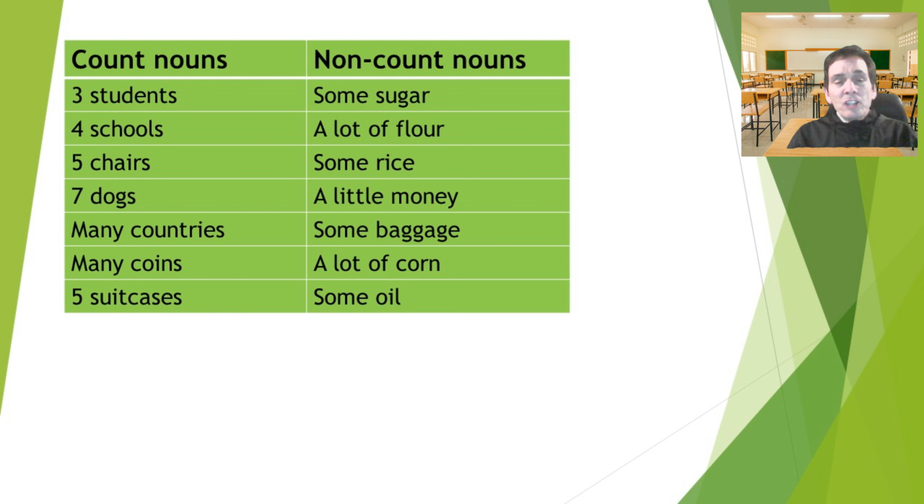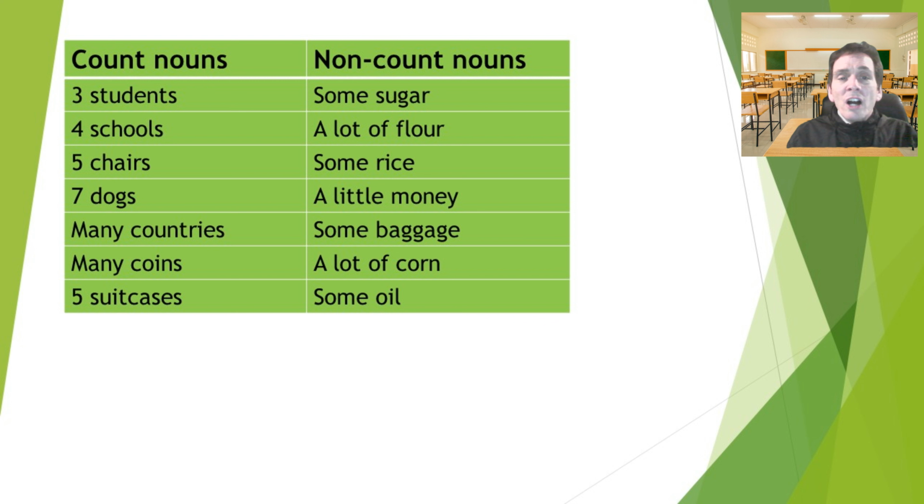Now, I should mention that I will be making more videos about each of these types of nouns, and we're going to go into more detail. Now, this word some, we can also say some students, some schools, some chairs. We can also say a lot of schools, a lot of students, a lot of chairs. So the words some and a lot of, we can use with count and non-count nouns.